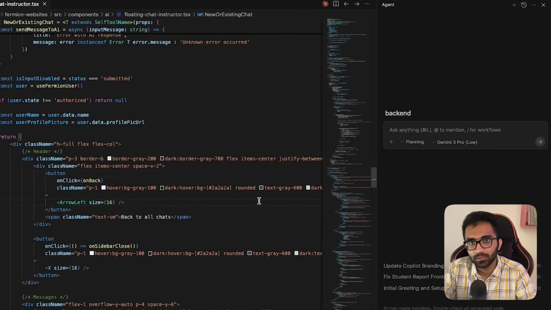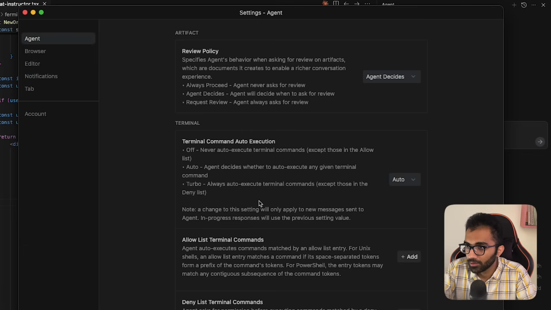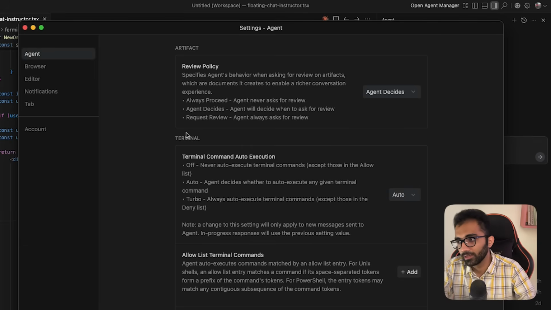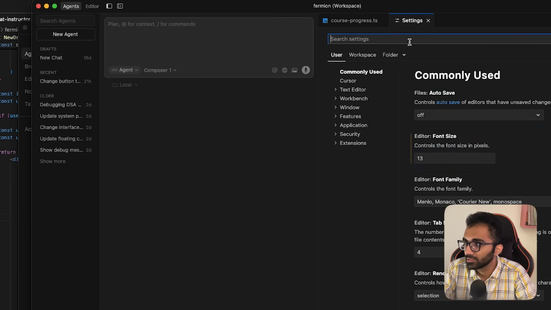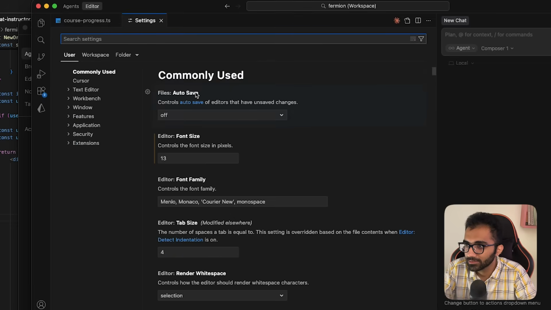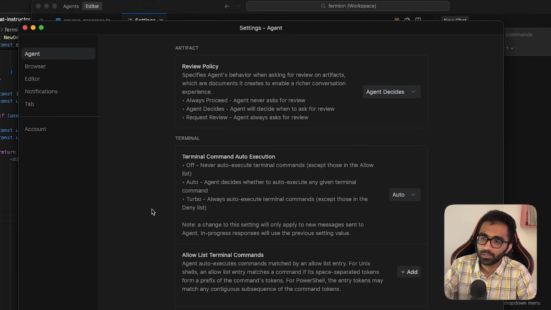I'm sure there are many other small things here and there. Their preference panel, for example, is also different compared to how VS Code style panels look. They generally open inside the interface itself. Like with Cursor also, you would see that the settings open directly inside the interface, but Google has decided that we want to keep it outside, right?